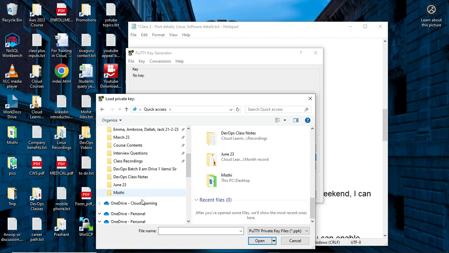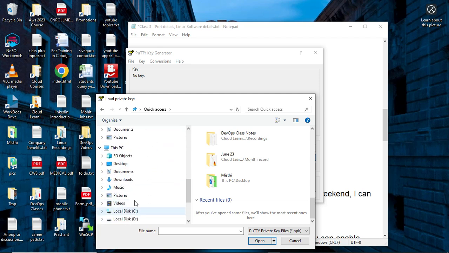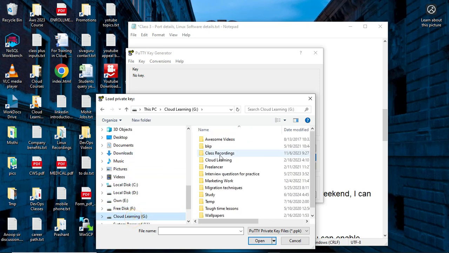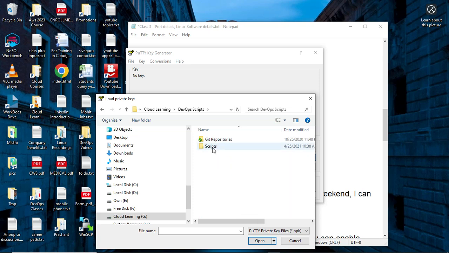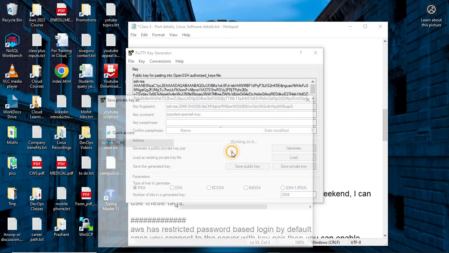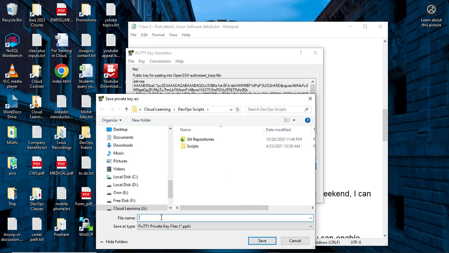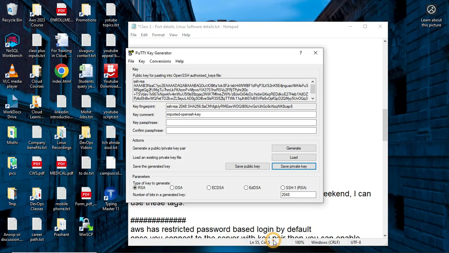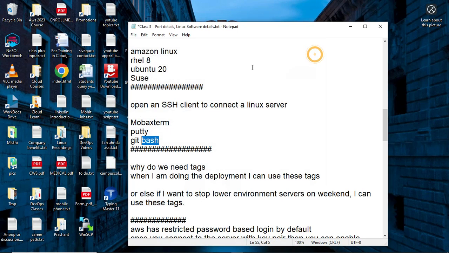Sorry for taking your time, but it was in G drive, cloud learning, DevOps scripts I believe, and then click on all files, and here you can go for Linux PAM files. Select this, click on save private key, click on yes, and at the same place you say Linux key. Just save it with this name, it will get generated into ppk format.